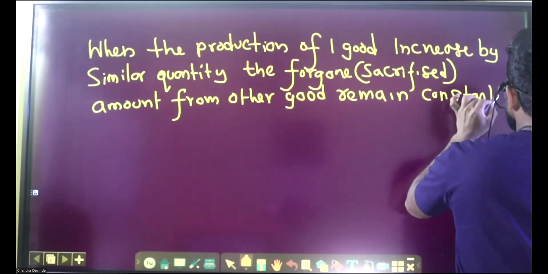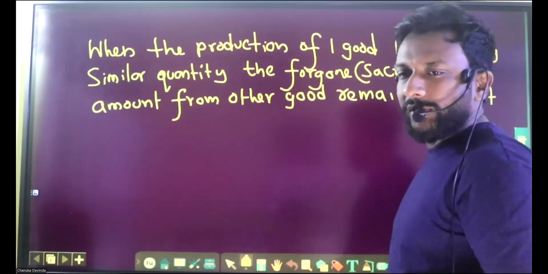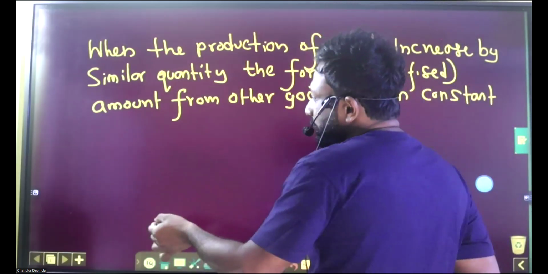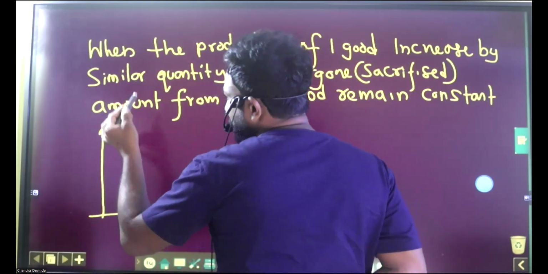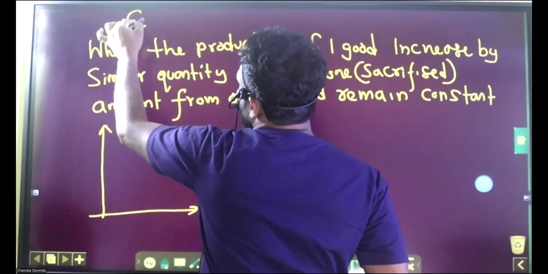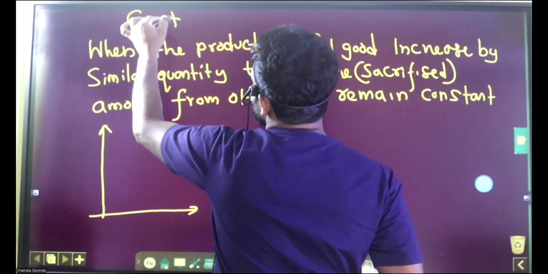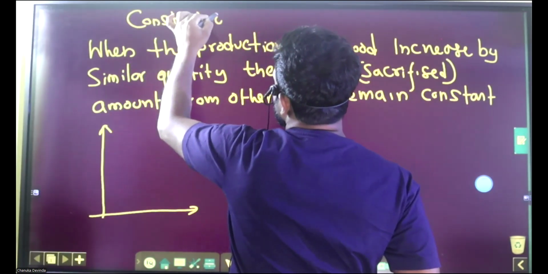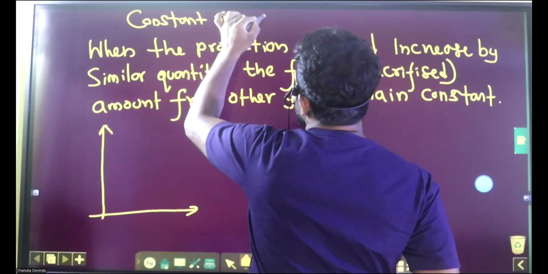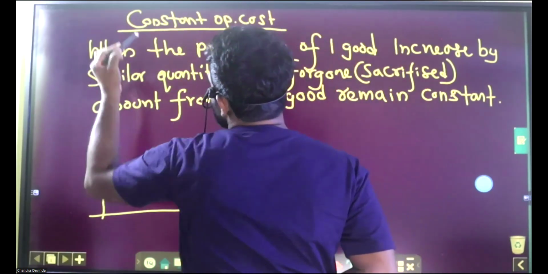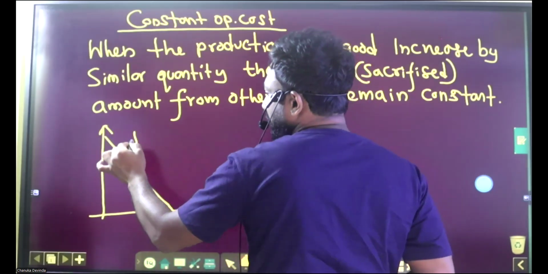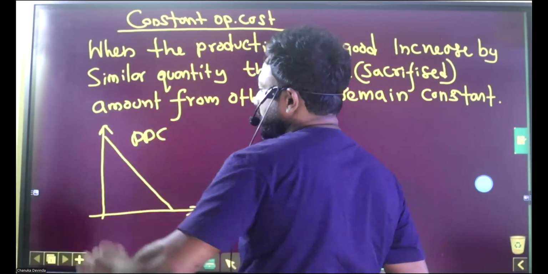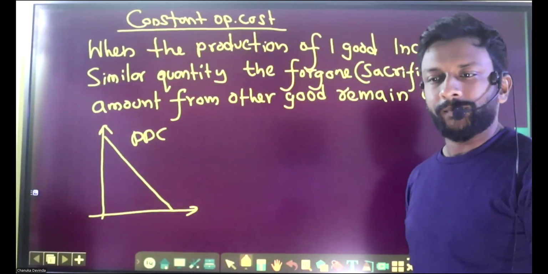So there are a few features of constant opportunity cost. What are the features? The production possibility curve is a straight line.